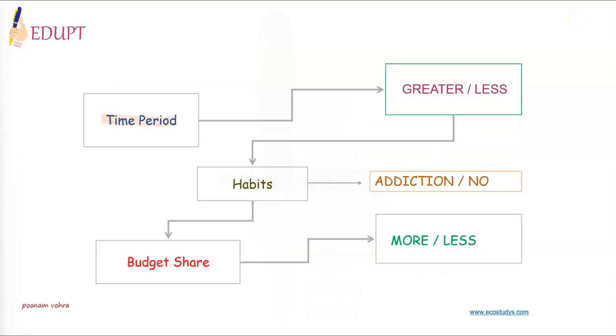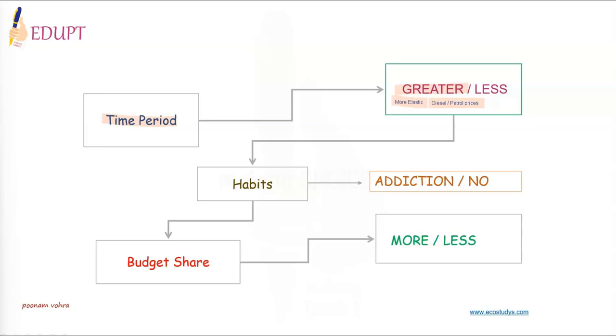Time period is also one of the factors that affect elasticity of demand. The greater the time period available to buy a commodity or shift to other substitutes, the more elastic is the demand for such commodities. For example, diesel or petrol prices. If you are having a road trip and driving along the country, suppose prices of diesel suddenly increase, then it is unlikely for a person to sell his car and abandon the vacation.